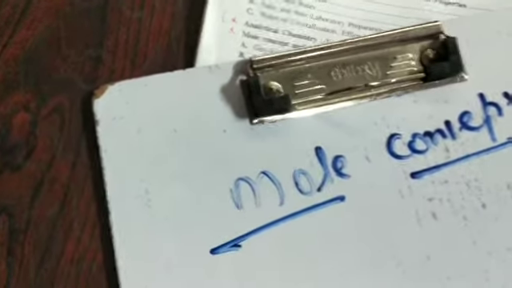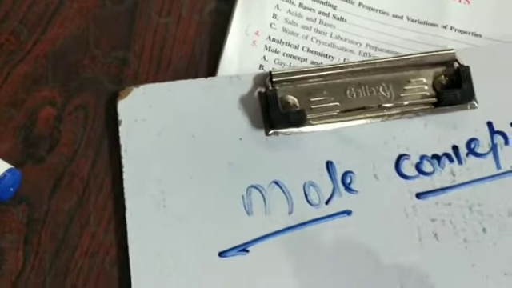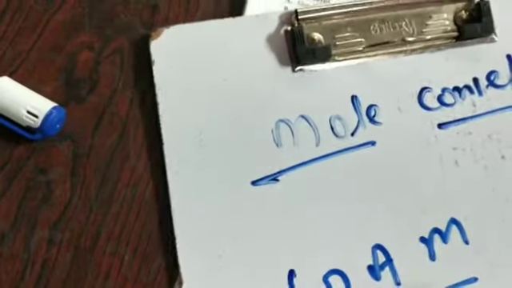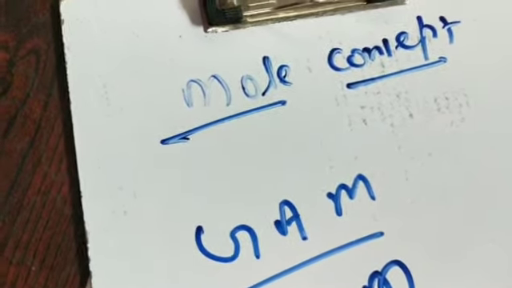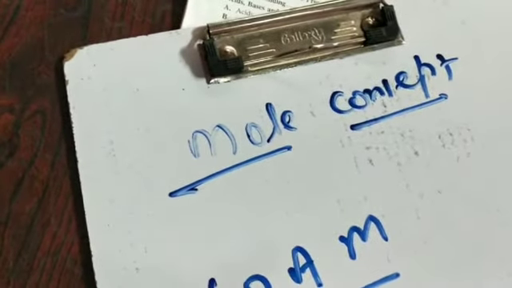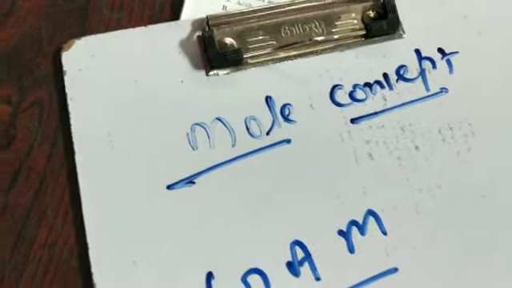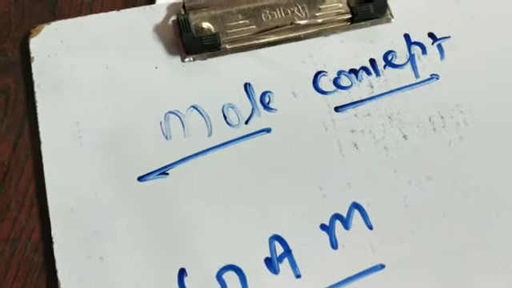First, the chapter name is mole concept, and in this chapter some unique terms will come. For example, GAM, that is gram atomic mass, and GMM, that is gram molecular mass. We will explain these terms with the help of some basic concepts. Now I am going to provide you some basic concepts, so try to understand them very carefully.